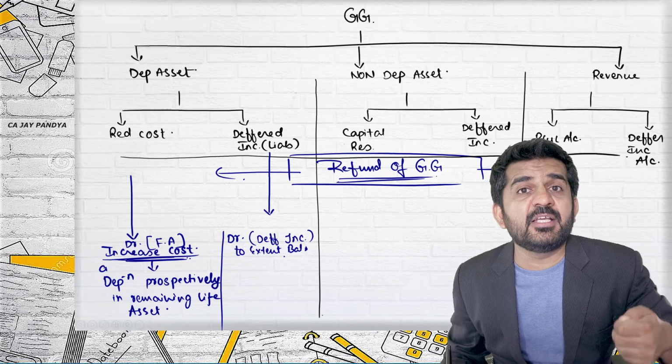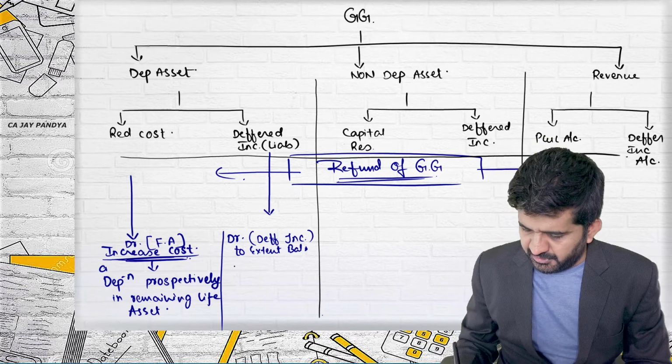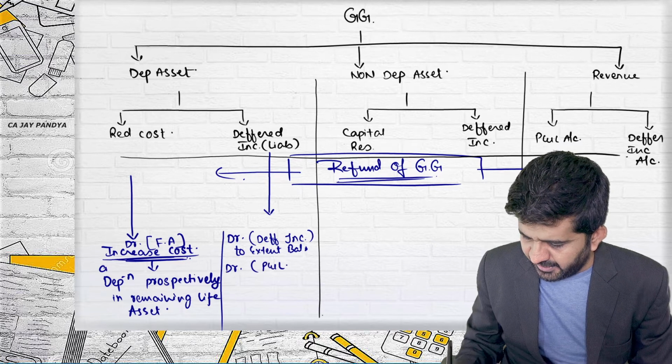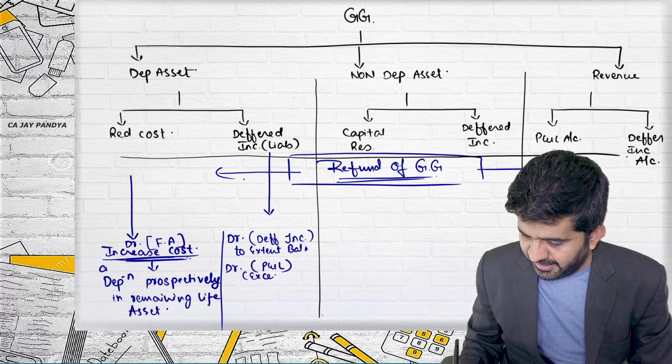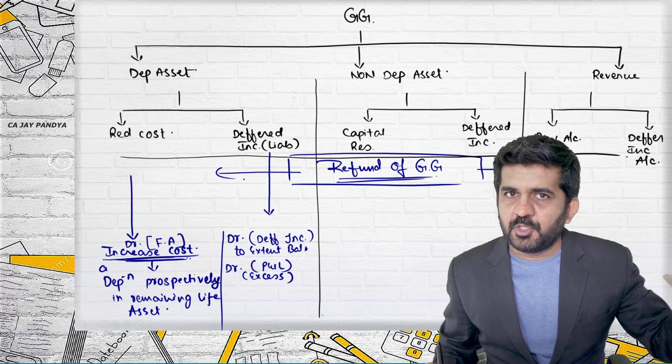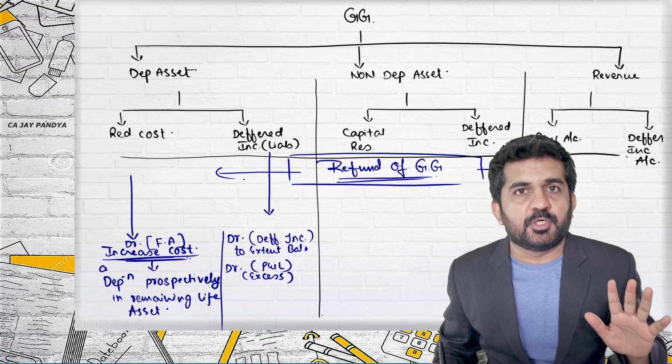And if there is some more excess figure, it will be debited to profit and loss account if there is any excess. That's right. No need to transfer to any capital account. It will be directly transferred to profit and loss account. What does it mean to say? Try to concentrate.